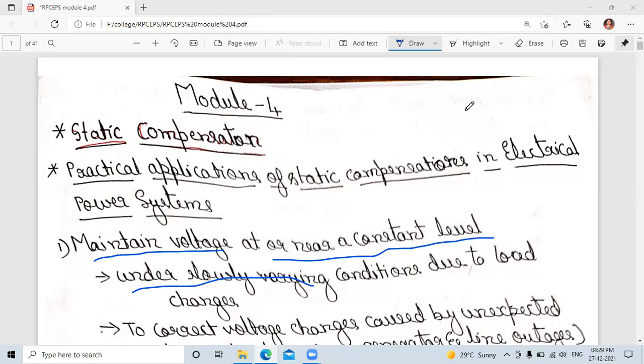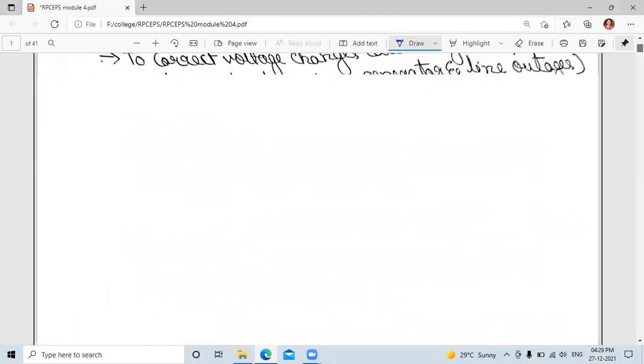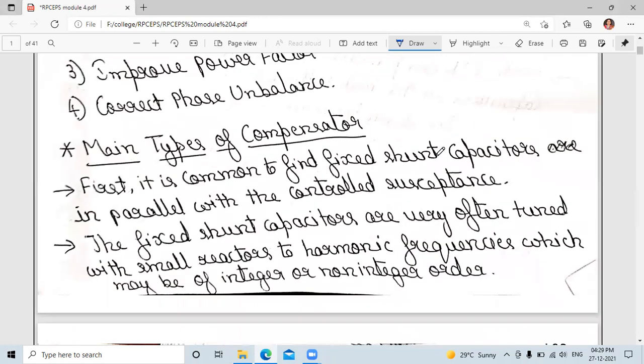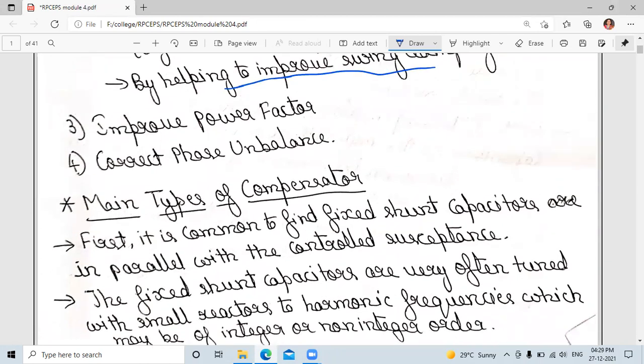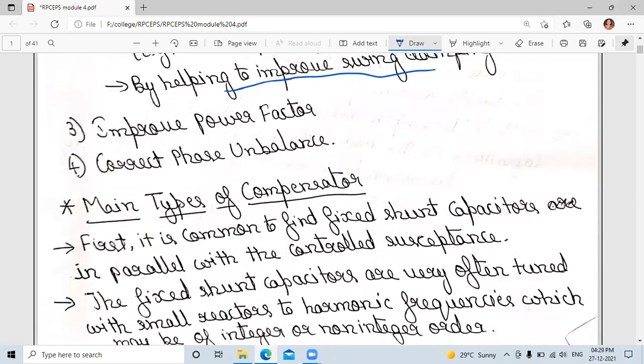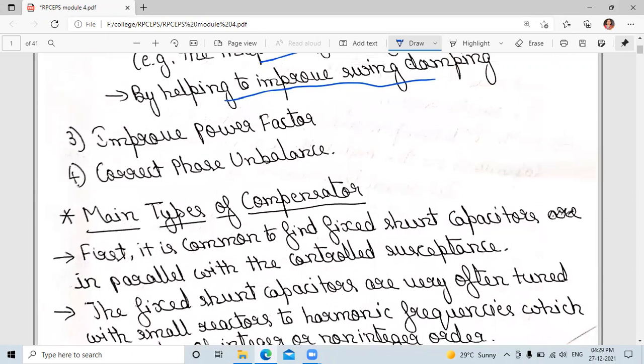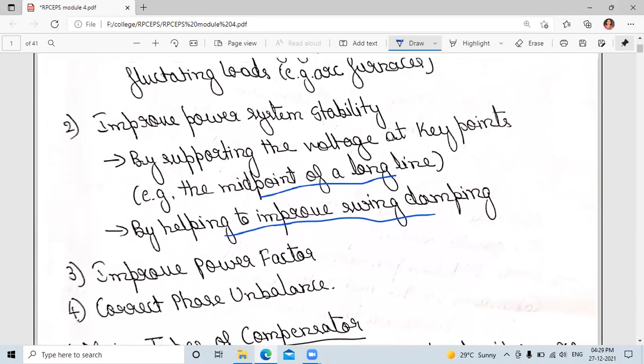We can also improve the power system stability.